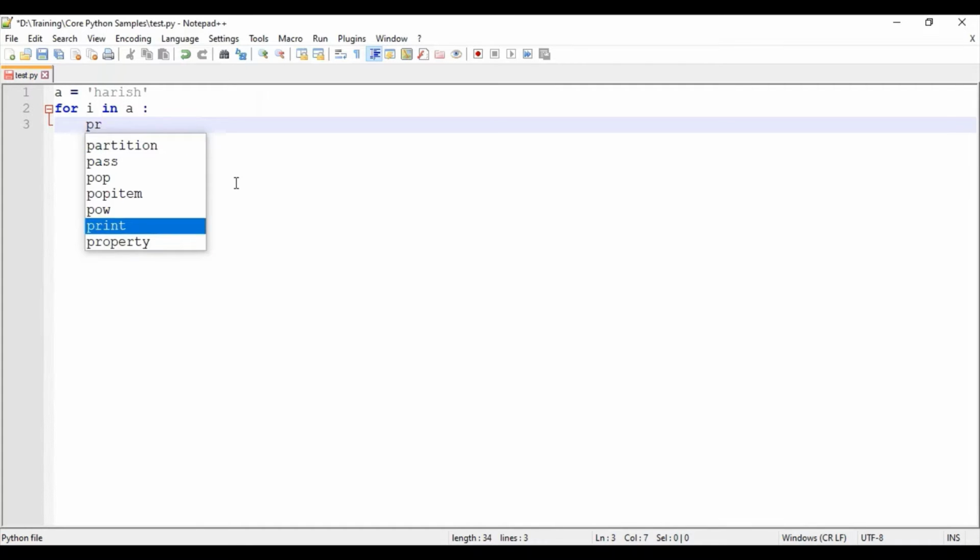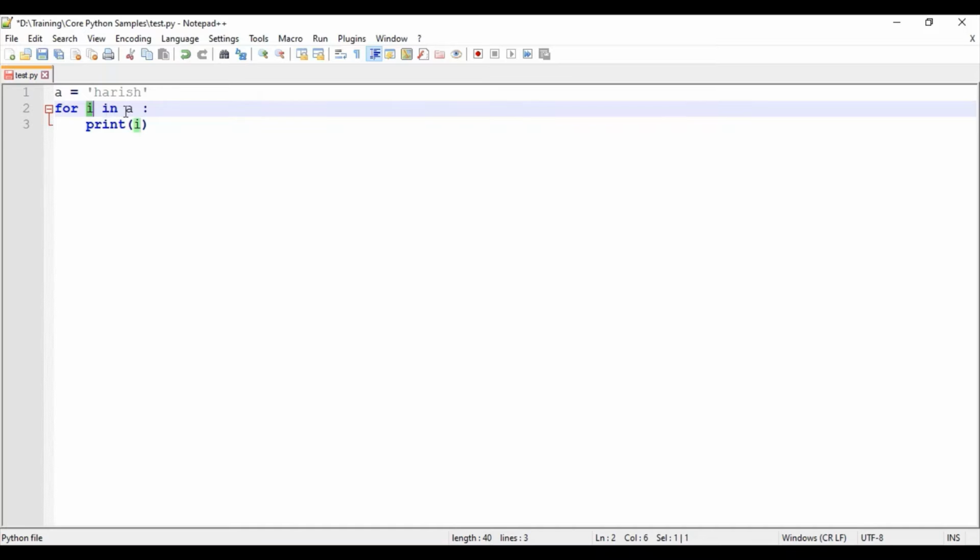i. So here what it means is, i would be holding each and every value in each iteration. Here the sequence is a, the string. For i in a, in the first iteration i would be holding the value H. In the second iteration i would be holding the value A. In the third iteration i would be holding the value R. Like that it follows on until the end of the string. Since I have given print of i, it will be printing each and every character in each iteration.